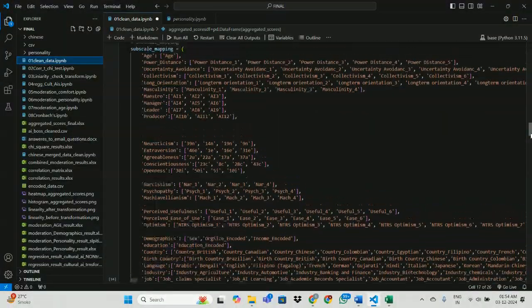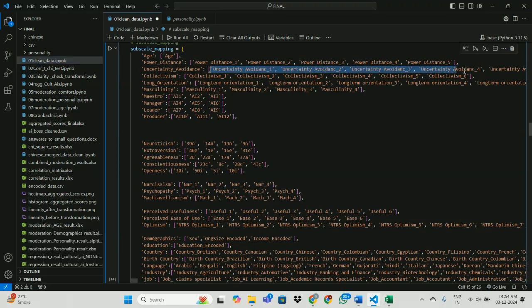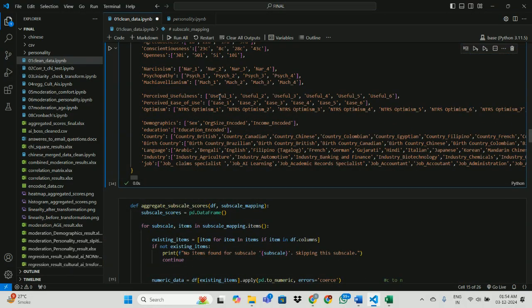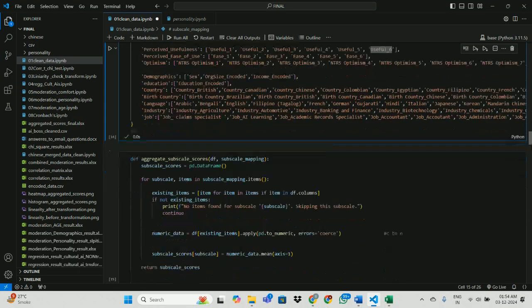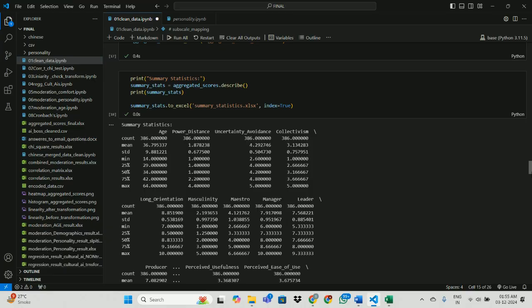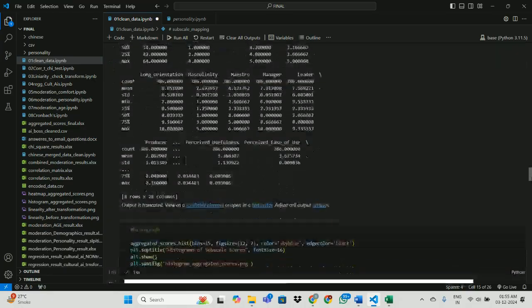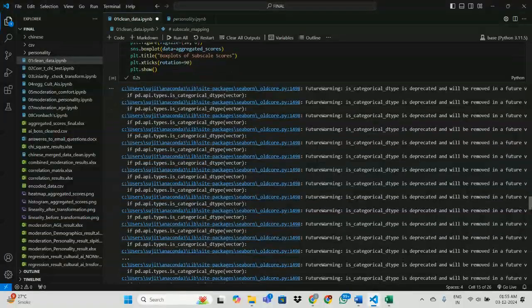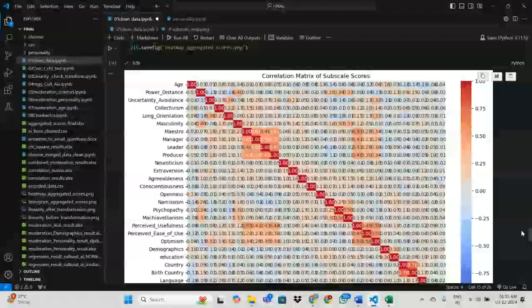After this, we will map the data. Every column is grouped to calculate its own values. Every column has a unique question which is related to something or the other. Then with these aggregated values, we will calculate the data summary. We will also plot a histogram, a box plot, and a correlation matrix.